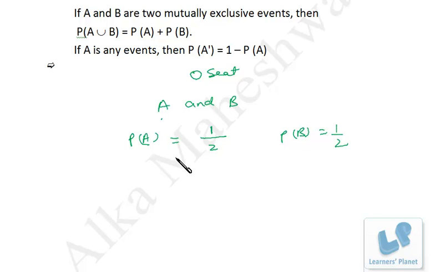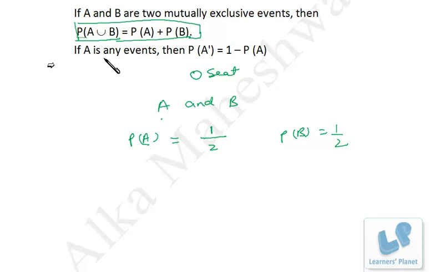So probability of winning of A is half, and probability of winning of B is half, and the probability of A or B, that is PA plus PB, is A union B. This is a relationship. And here, winning of A and winning of B are mutually exclusive events, because if A will win, B cannot win, and if B will win, A cannot win, right?